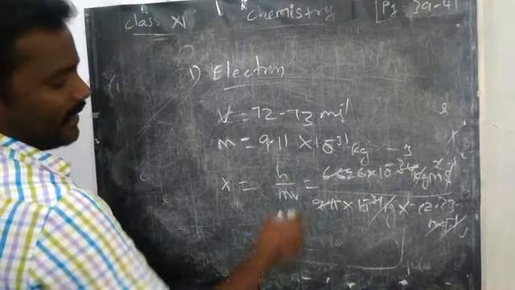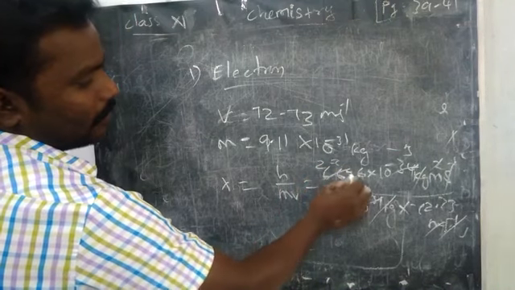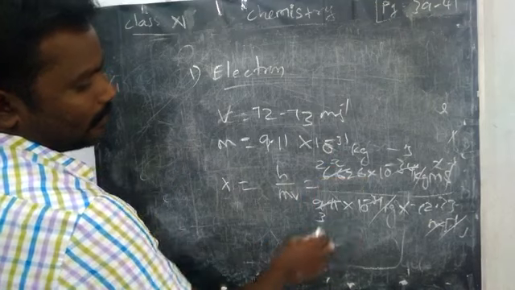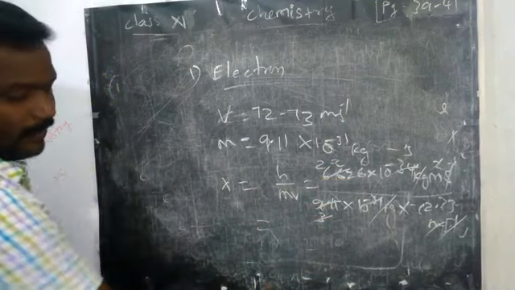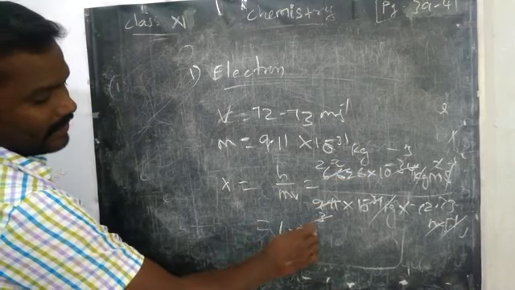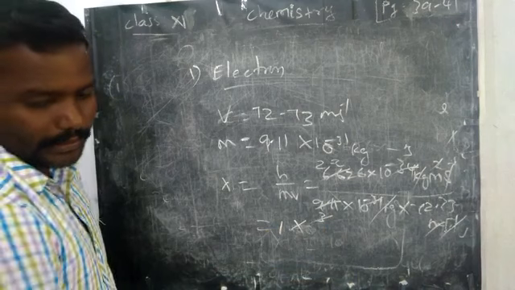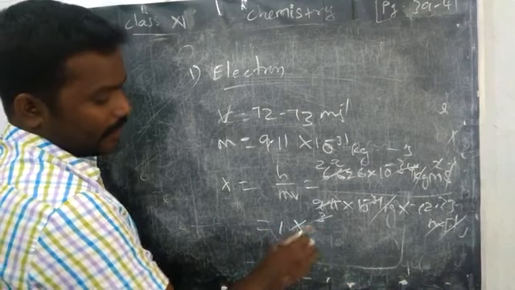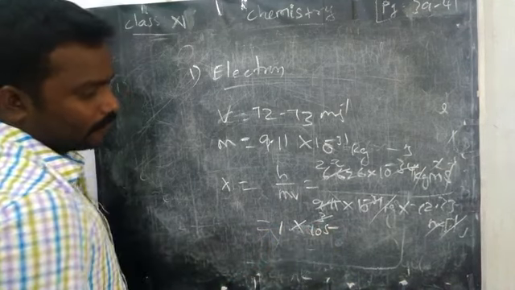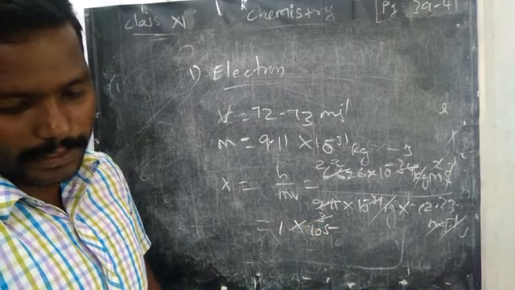If you simplify, it will come to nearly 1 point something, so simply we can take 1 into 10 power minus 5. How is it becoming 10 power 5?